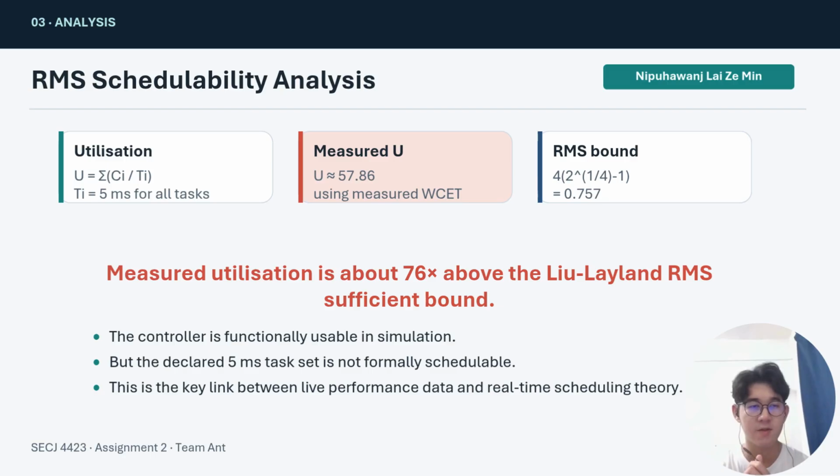Since all 4 tasks declare a 5 millisecond period, the measured utilization becomes approximately 57.86. For 4 fixed priority periodic tasks, the Liu and Layland rate monotonic scheduling bound is 0.757. This means our measured utilization is about 76 times higher than the sufficient RMS bound. The conclusion is important. The controller may be functionally usable in a simulator, but the declared 5 millisecond task set is not formally schedulable. This is the strongest link between our simulation measurements and real-time scheduling theory.